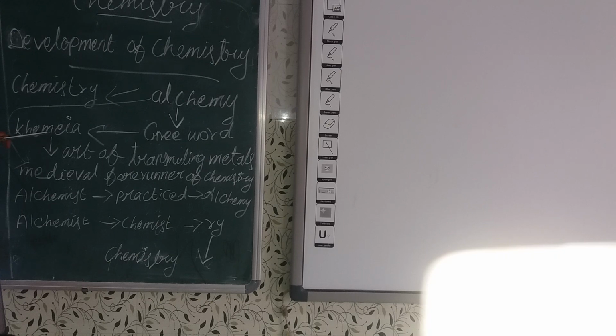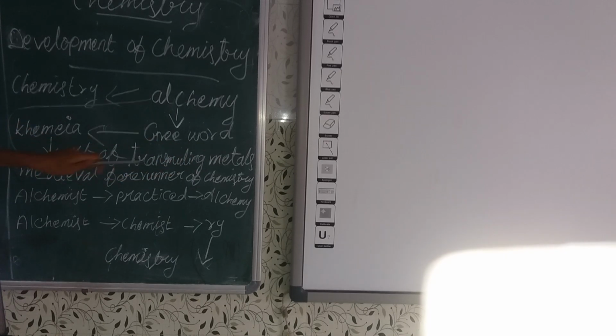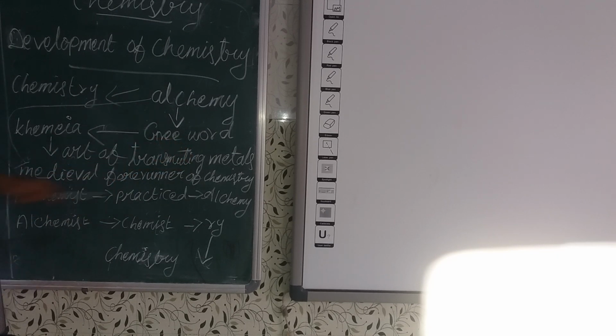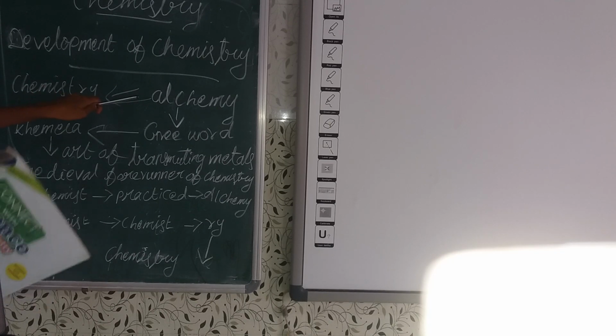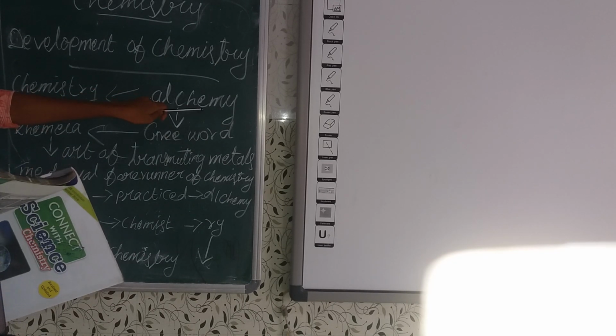It means the art of transmuting metals. So again, this chemistry has existed since ancient times.